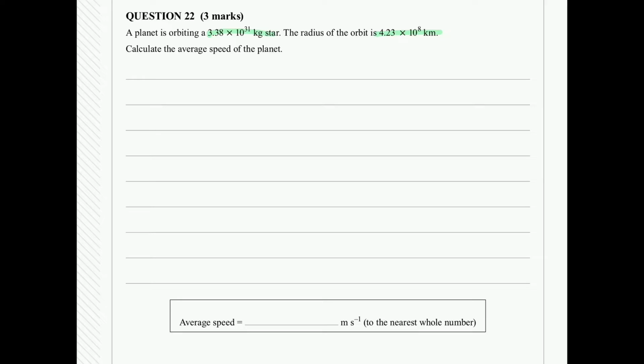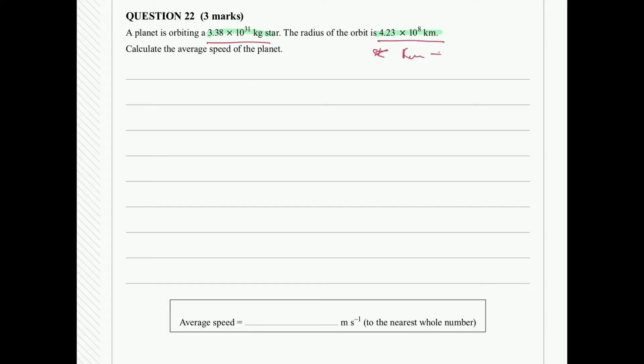The other thing I start thinking about is, what variables have I been given? I've been given the mass of a star. I haven't been given the mass of my planet. I've been given the radius at which my planet's orbiting. A quick thing to flag with that is it's being given to you in kilometers. So let's convert kilometers to meters.